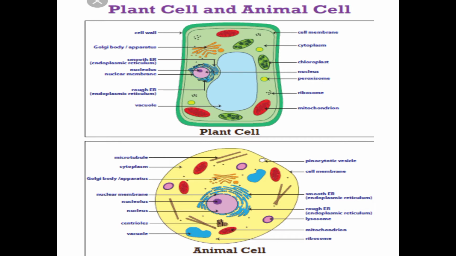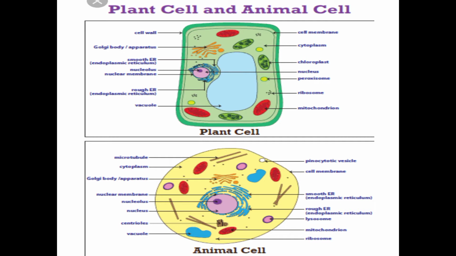The main difference between plant cell and animal cell is that the plant cell consists of an outermost covering, that is the cell wall, but in animal cell that is absent. Its outermost covering is the plasma membrane. One more main difference is the presence of chloroplast.